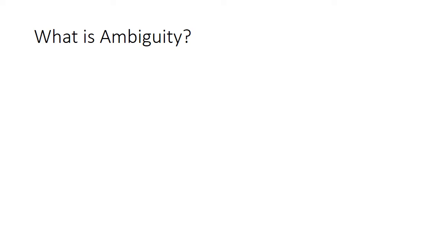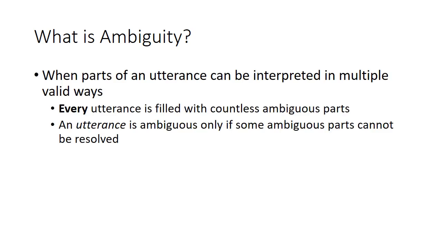So what exactly is ambiguity? Ambiguity is when parts of an utterance can be interpreted in multiple valid ways. Ambiguity is everywhere. Every statement you make, every question you ask, every command you issue is filled with countless ambiguous parts. The utterance itself is ambiguous only if some of those ambiguous parts cannot be resolved.